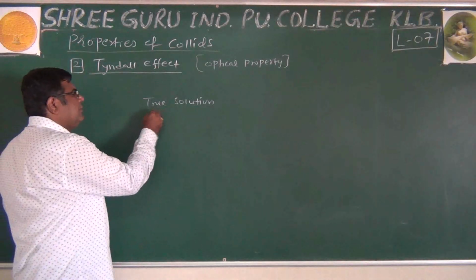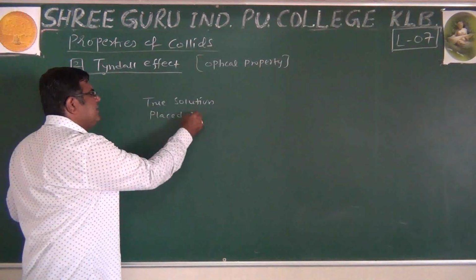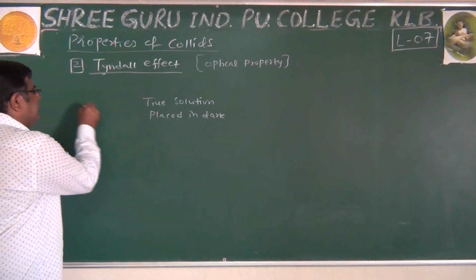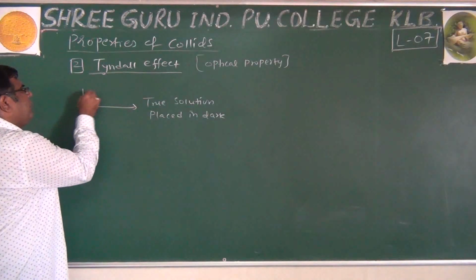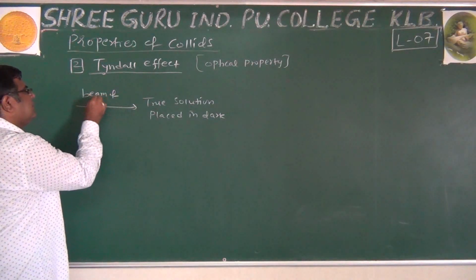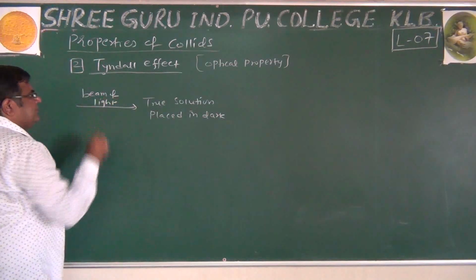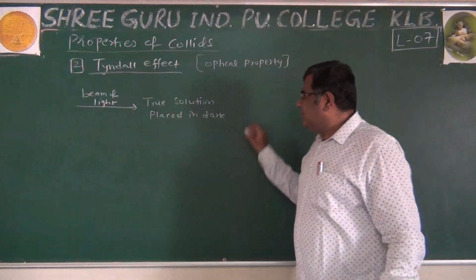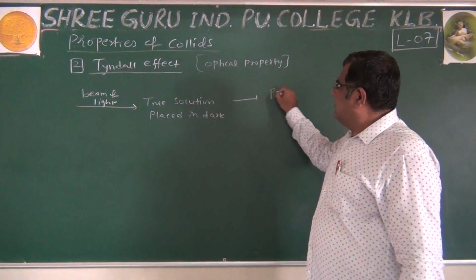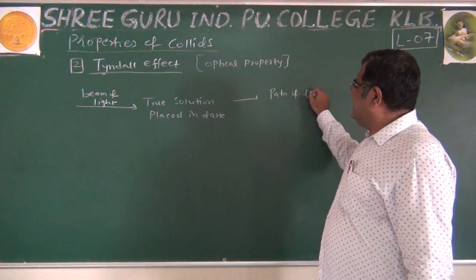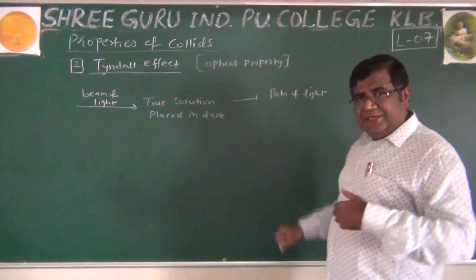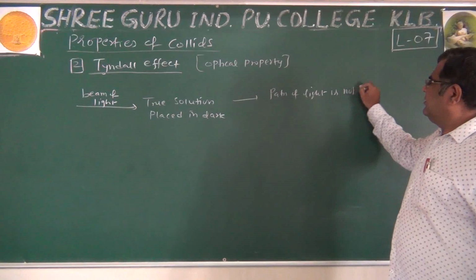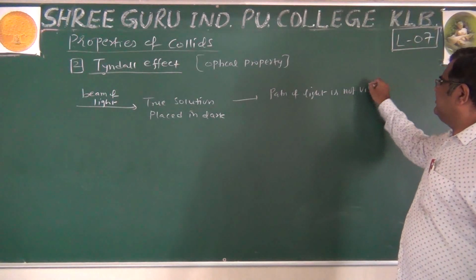True solution is placed in dark room and beam of light is passed through it. What we observe is that the path of light, the direction in which light proceeds, is not visible.